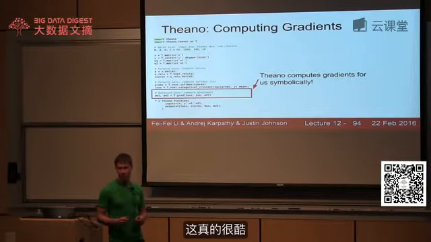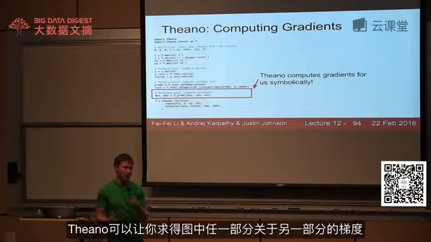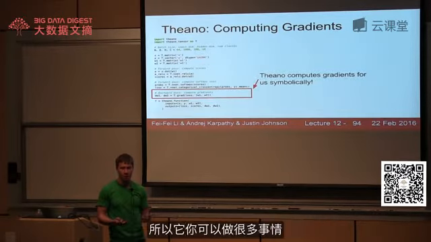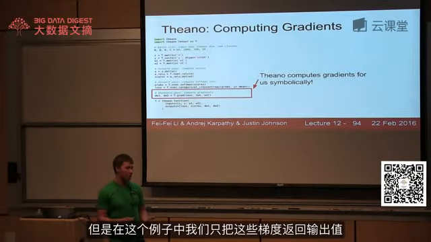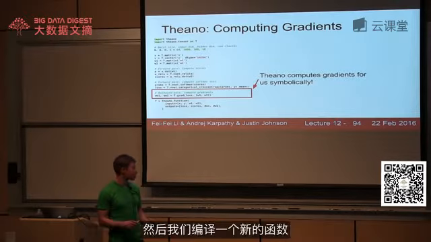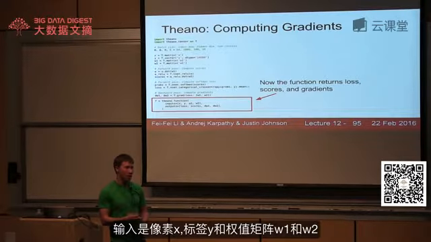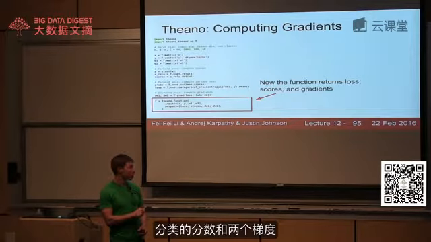So this is really cool. Theano just lets you take arbitrary gradients of any part of the graph with respect to any other part of the graph, and now introduce those as new symbolic variables in the graph. So that you can really go crazy with that. But here in this case, we're just going to return those gradients as outputs. So now we're going to compile a new function that, again, is going to take our inputs, our input pixels x and our labels y, along with the two weight matrices. And now it's going to return our loss, the classification scores, and then also these two gradients.